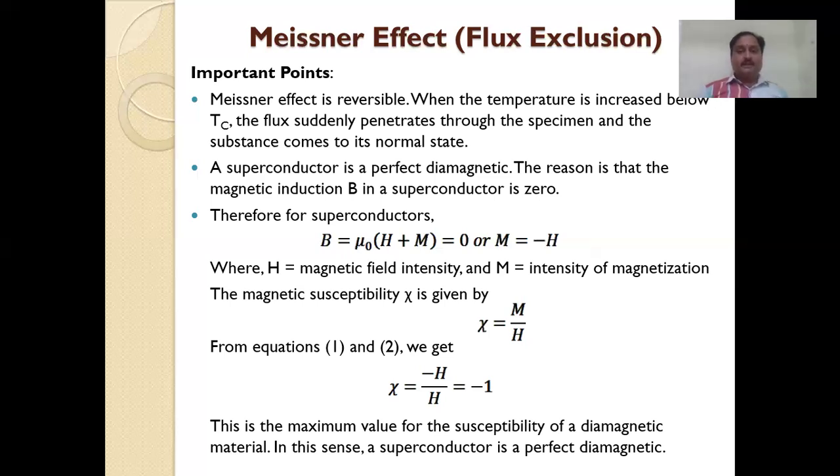From the above equation, M is equal to minus H, which we call equation 1. Chi is equal to M by H is equation 2. Substituting 1 in 2, chi is equal to minus H by H, which is equal to minus 1. This is the maximum value of susceptibility for a diamagnetic. Then this superconductor is a perfect diamagnetic material. According to the Meissner effect, this proves that a superconducting material is a perfect diamagnetic.